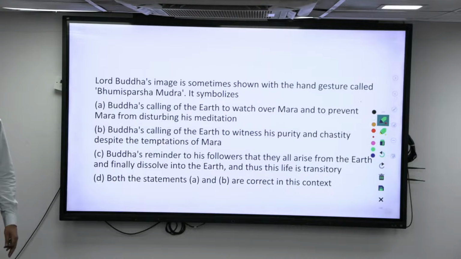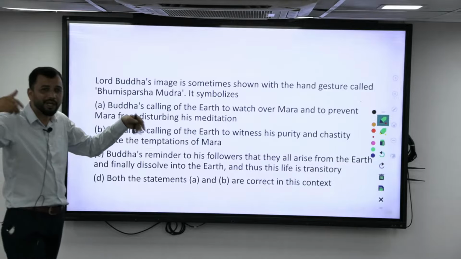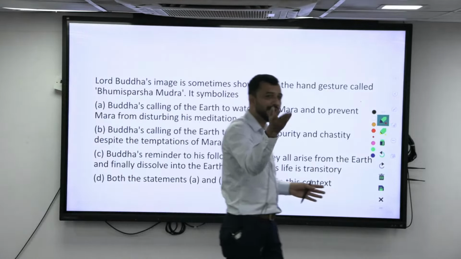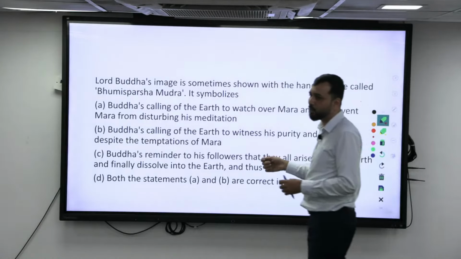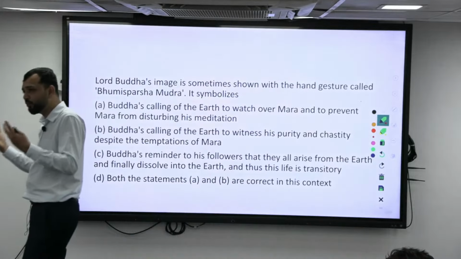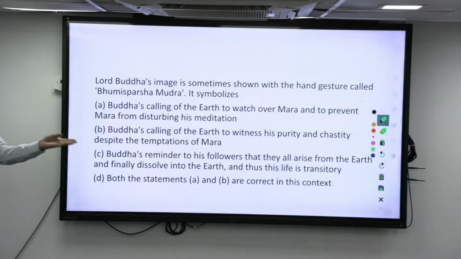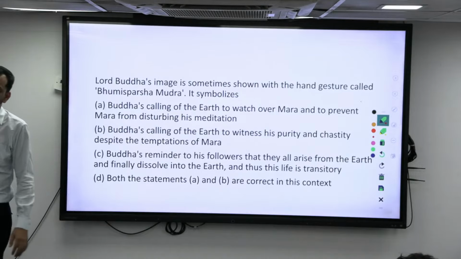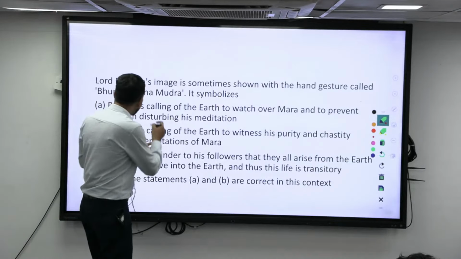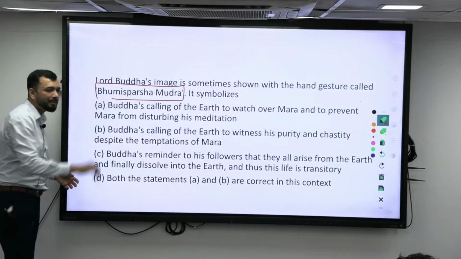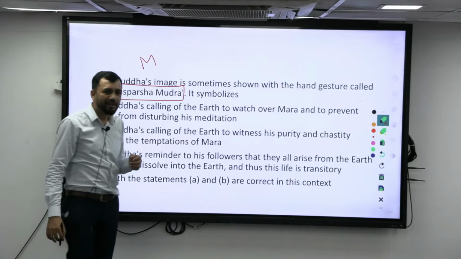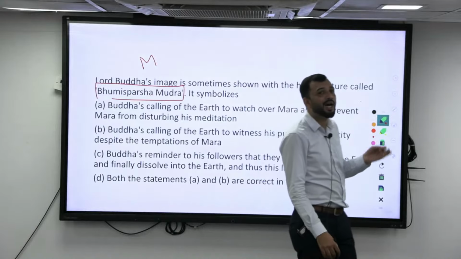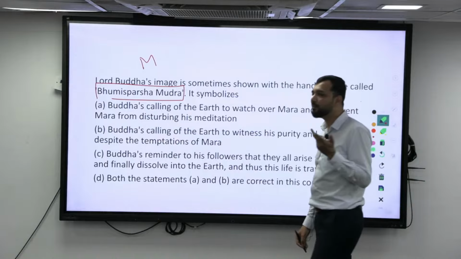Whatever the temptation of Mara, he remained pure. So the whole earth itself is witnessing. Through his mudra, he is telling the earth to look. Mara asked the question about temptation: who will observe you, who will say that you are enlightened, how do people believe? Then he shows who is his witness: the earth is the witness. So similarly, you should be knowing Mara. Then when I am talking about mudra, next time it can be a question about different mudras. There are different mudras that have been explained in Buddhism. One is Abhaya mudra. What is Abhaya mudra?